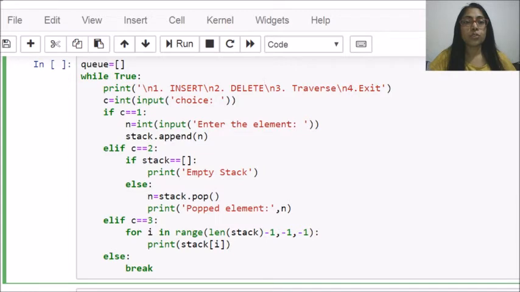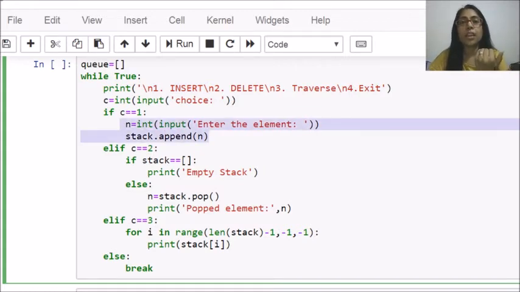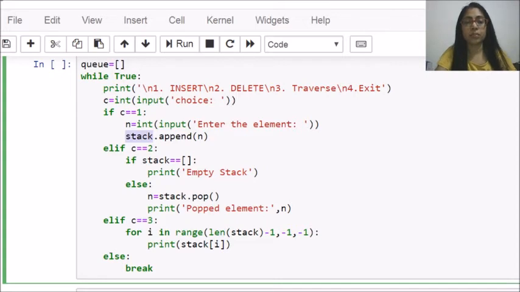Now if the choice is one, it means I want to insert an element, so the code will not change; it will remain the same as we did in stack. Take an element from the user and append it onto the queue. Just change the name of your list, because I have changed the list name to queue. So you have to write queue.append.